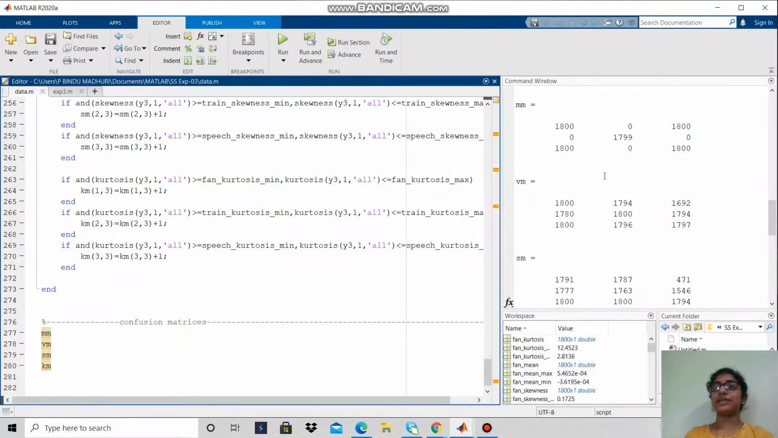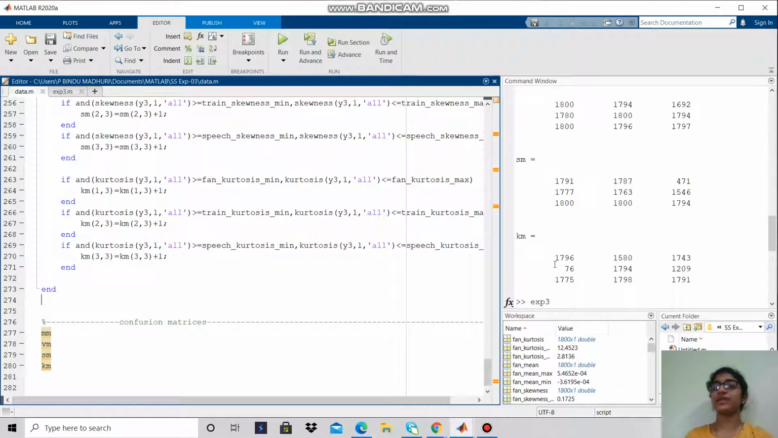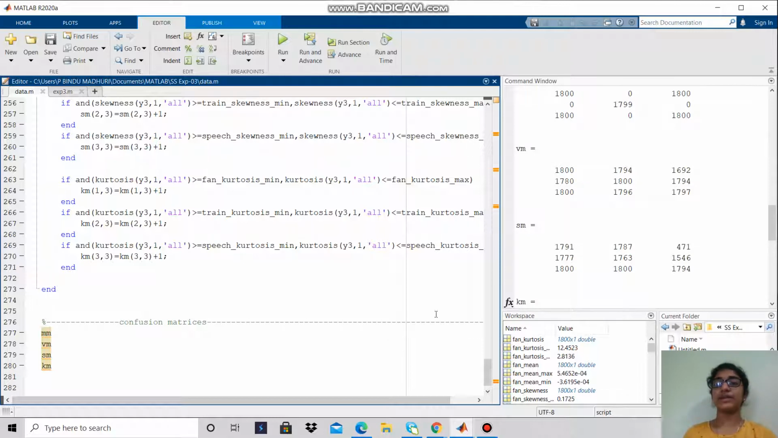From this data I can say that mean gives more accurate results than variance, skewness, and kurtosis. This is the third experiment. Thank you.